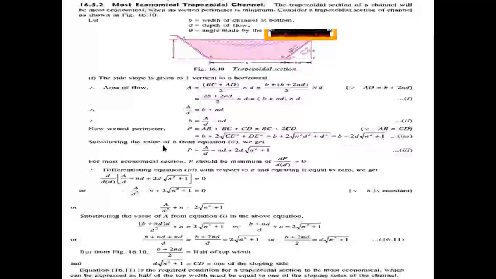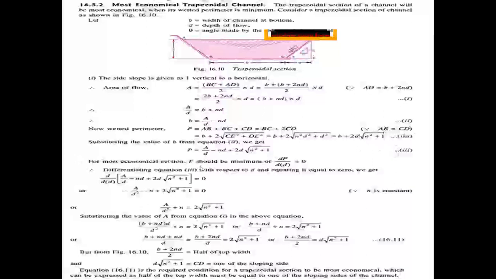Now substituting the b value from equation 2 into this wetted perimeter equation, P equals A by d minus nd plus 2d into root of (n square plus 1).